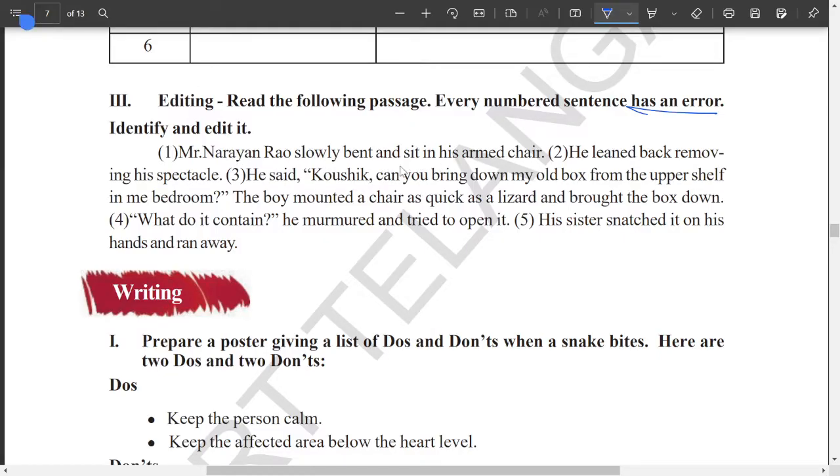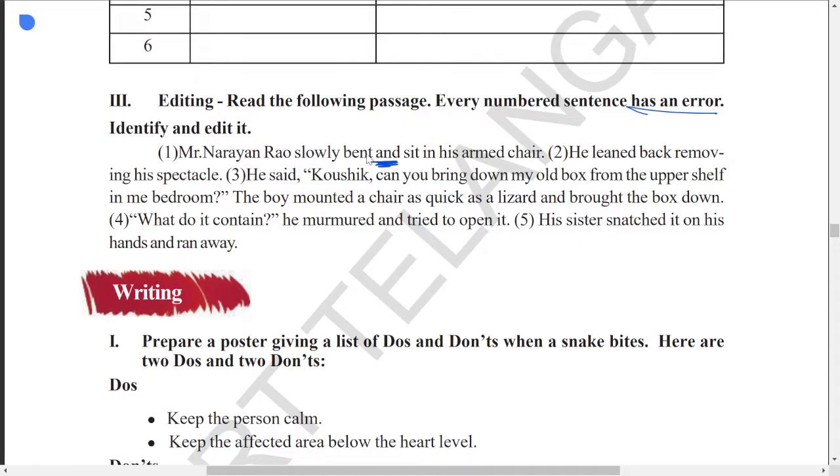Remember, whenever there is a coordinating conjunction, you should make sure that the words used before and after the coordinating conjunction are in the same form. If you look at this sentence, bent is verb form 2, whereas sit is only verb form 1. So we have to change verb form 1 here. What is the verb form 2 that we can use? Sat. So, Mr. Narayan Rao slowly bent and sat in his armchair.